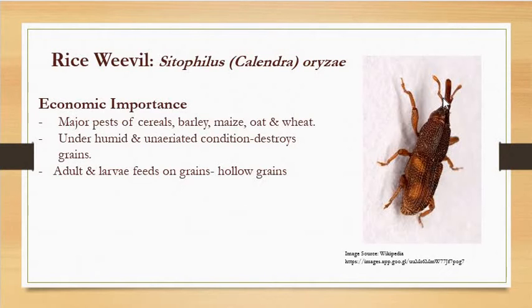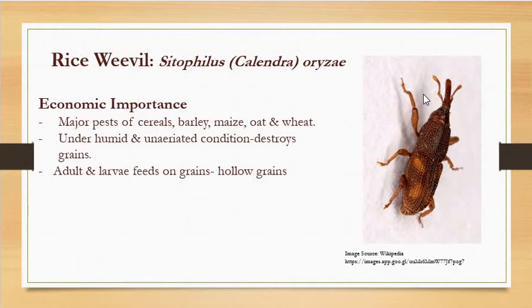So what does this female do? She makes the grain hollow, enters inside the grain and deposits a single white egg inside each grain per day, right? In this way she lays about 250 to 400 eggs during her entire life cycle, right?